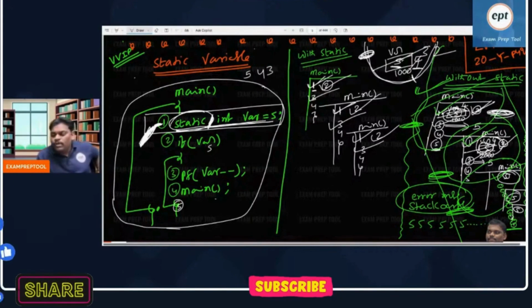Now again I want to ask you: in the static area, who will be stored, local or global?